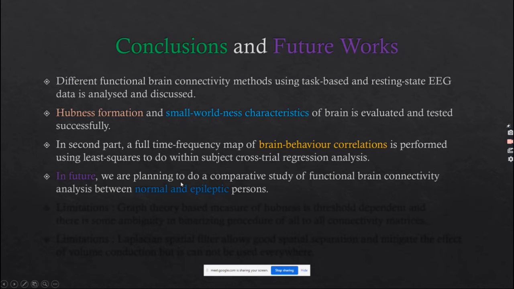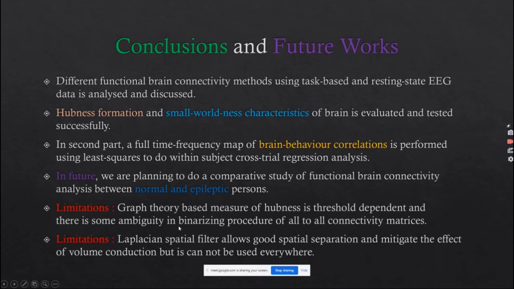In future, we are planning to do a comparative study of functional brain connectivity analysis between normal and epileptic patients, as we have collected lots of epileptic patient data from the hospital, Calcutta National Medical College. Our limitation is that the graph theory based measure of hubness is threshold dependent. So we have to reduce this ambiguity and come up with a more robust threshold mechanism. Another thing is the Laplacian spatial filter: although it makes a good spatial separation and mitigates the effect of volume conduction, it cannot be used everywhere.